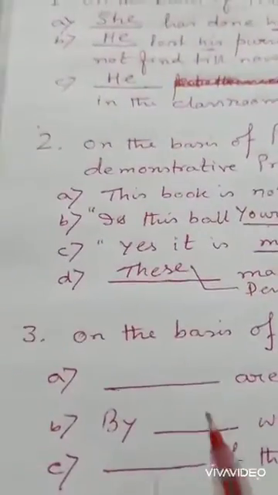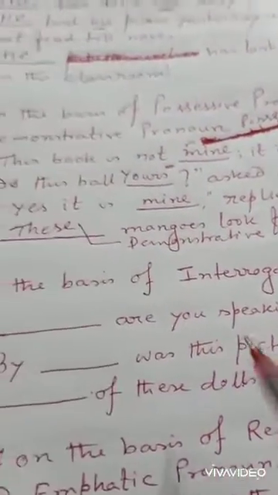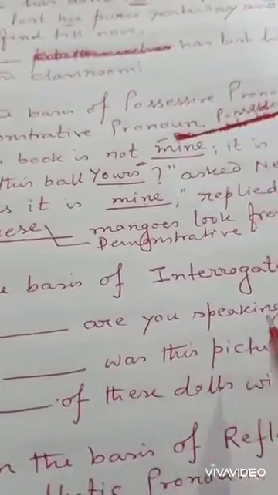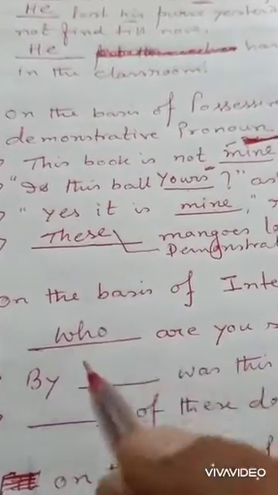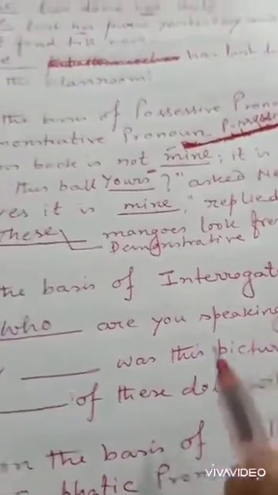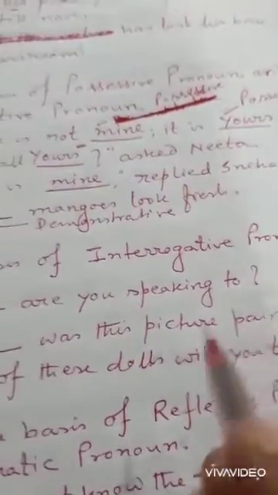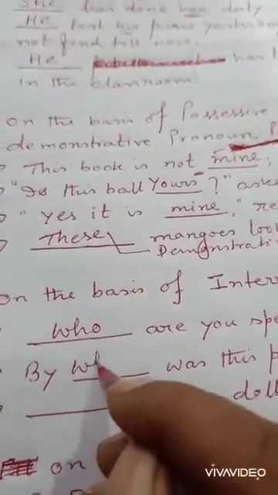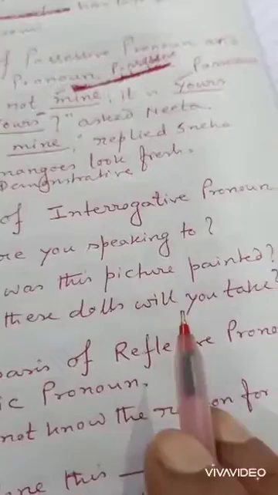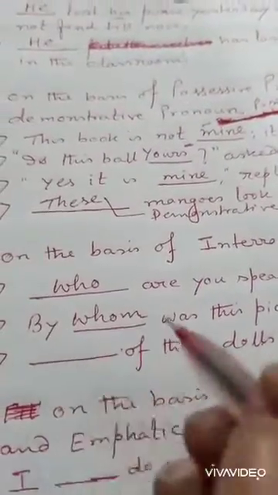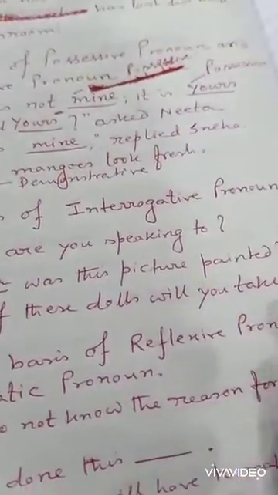Now let's come to the third question, in which you have to fill in the blanks with the help of the interrogative pronoun. So, dash are you speaking? What will be the answer? Who are you speaking to? Now the second question, you see: by dash was this picture painted? So what will be the answer over here? Yes, by whom? Now, dash of these dolls will you take? So what interrogative pronoun will you use over here? Which of these dolls will you take?